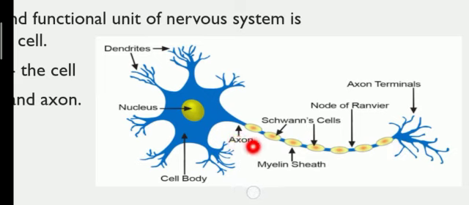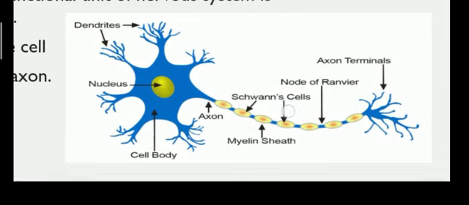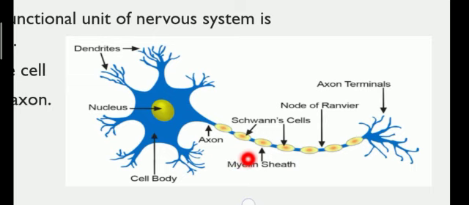Now in this, what we can see is that there is a structure present on your axon that is named myelin sheath. Axon has been insulated by a sheath that is named myelin sheath. Now this myelin sheath has an outermost sheath which is named neurolemma. Now this myelin sheath is not continuous. You can see there are some junctions present, and these are known as nodes of Ranvier.